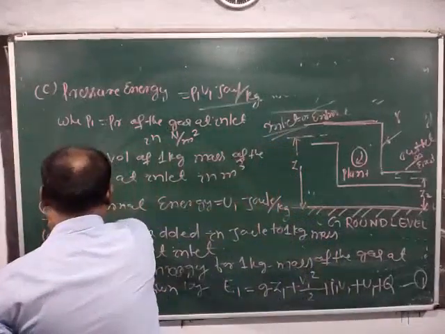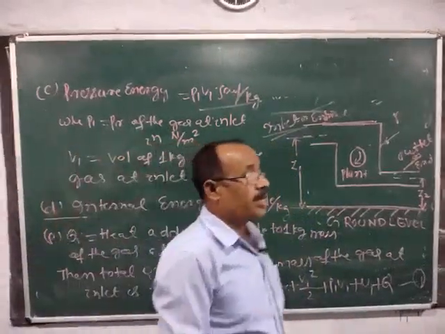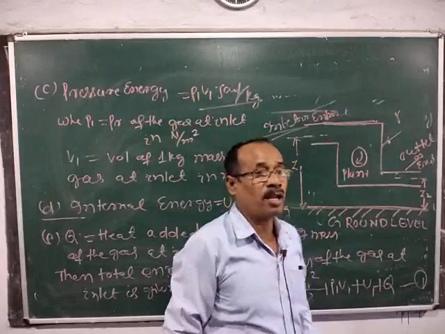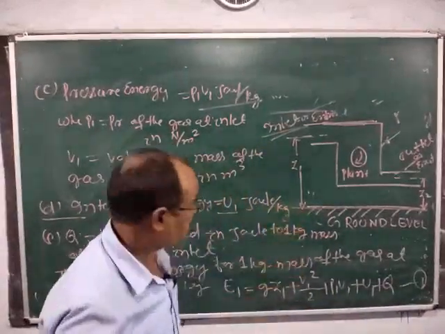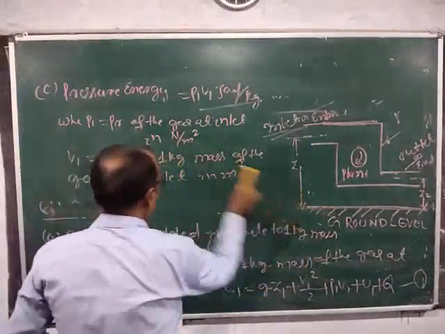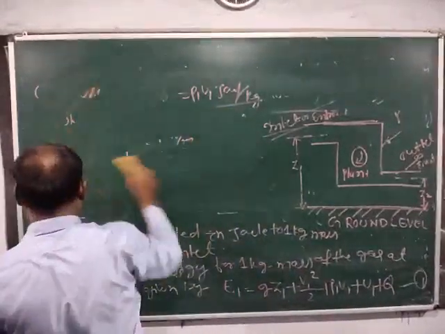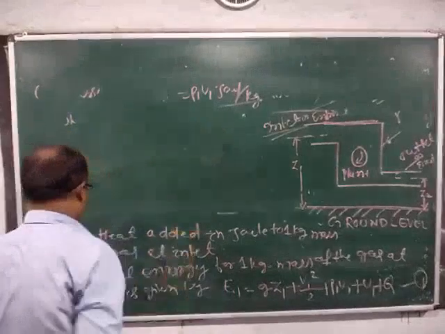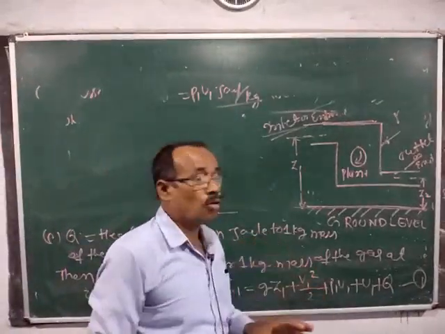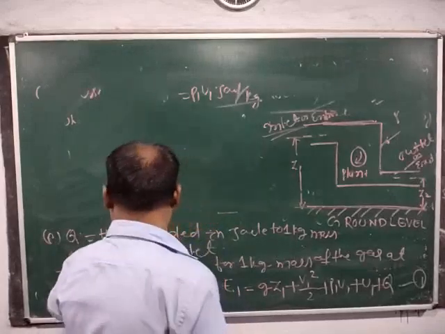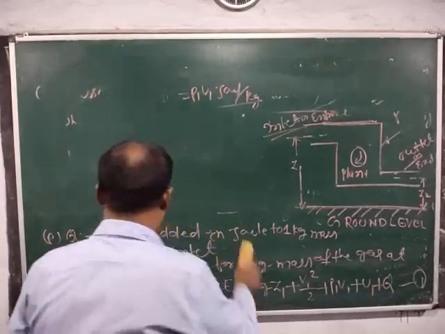Next, internal energy, given by the symbol U1 joule per kg. Next is Q, the heat added in joule to 1 kg mass of the gas at inlet section.